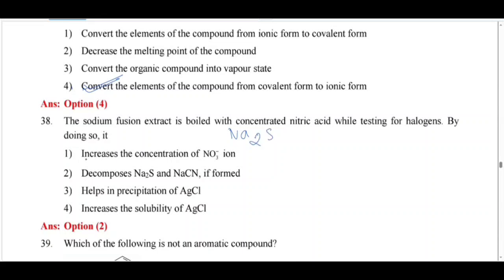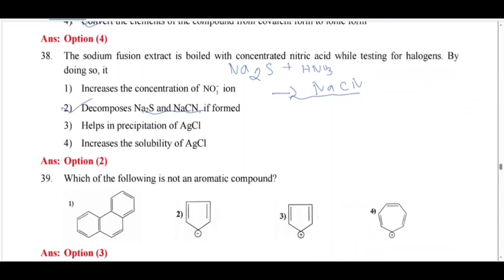So the sodium fusion extract with the organic compound gives Na2S. For this, if you add nitric acid HNO3, it will decompose Na2S and NaCN if formed. The sodium fusion extract is boiled with concentrated nitric acid while testing for nitrogen, so you can get sodium cyanide, NaCN.